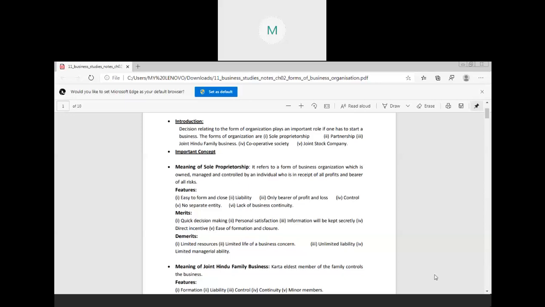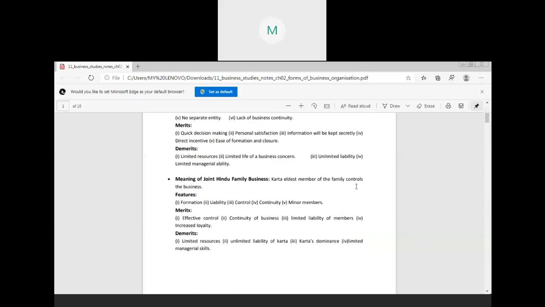Okay. Now let's move to the next form of your business organization, that is known as your joint Hindu family business. So what is a joint Hindu family business? In case of a joint Hindu family business, the business is basically started by the members of a single family, and the compulsion is that there should be at least two members in the family who can start the business. Okay, and the business is being controlled by the eldest member who is known as the Karta. Okay, the Karta is the eldest member of the family.